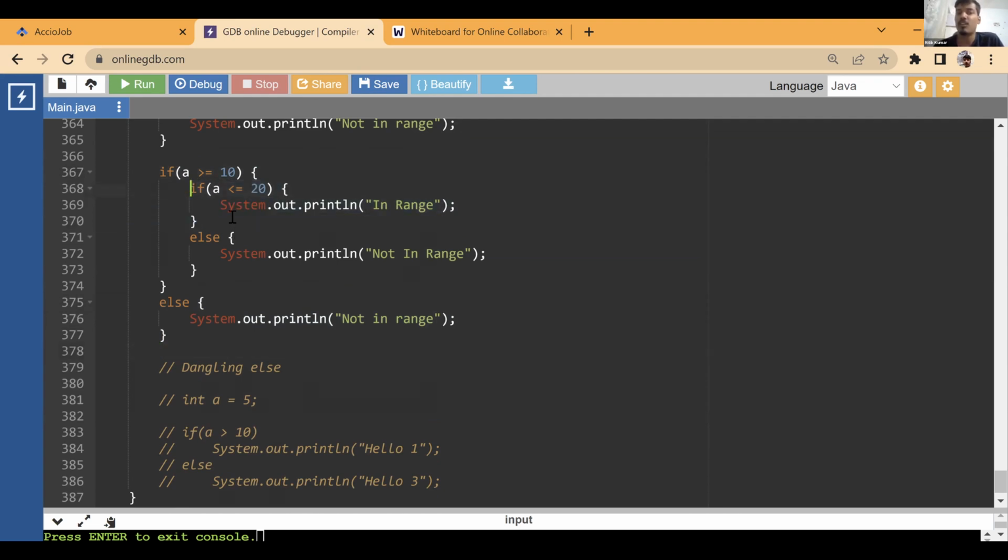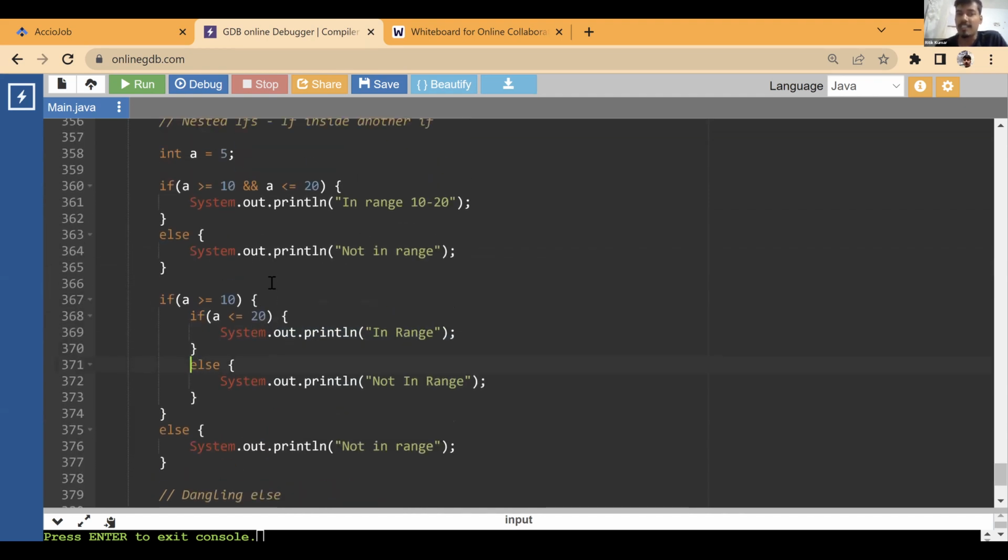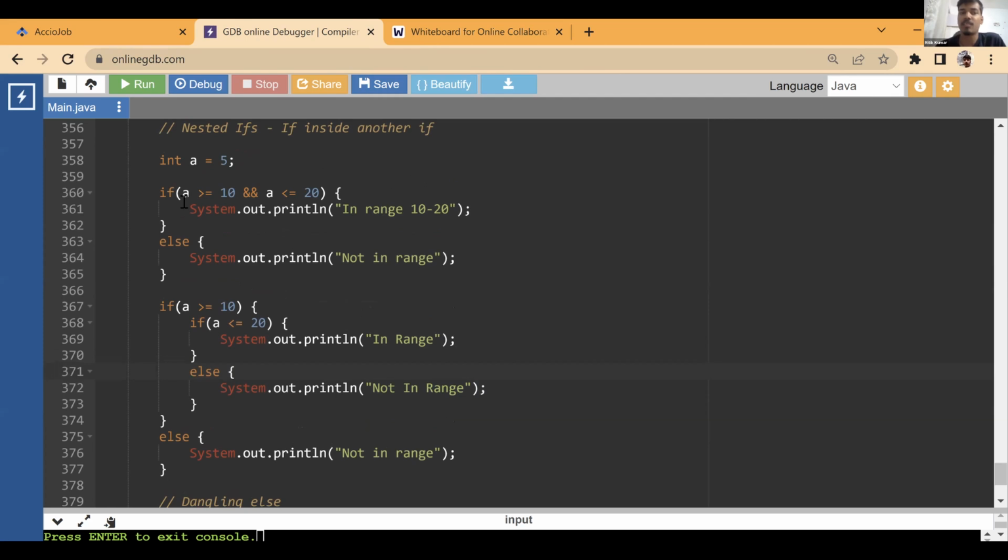But if it is not in this range, if it is not less than this, then it is definitely not in range. Right. So we'll print the else part. Okay. Now it works in this way. Now this looks a little complicated for a basic thing like a range check, for which this is better.